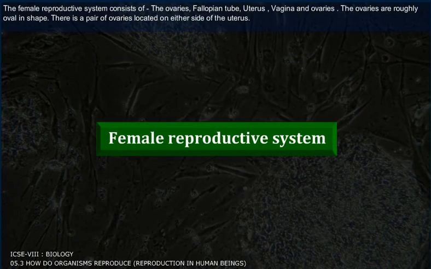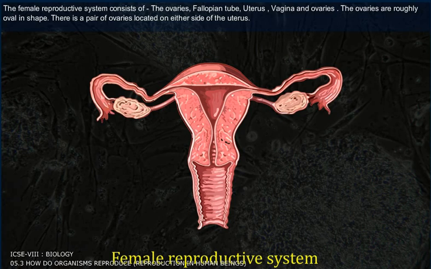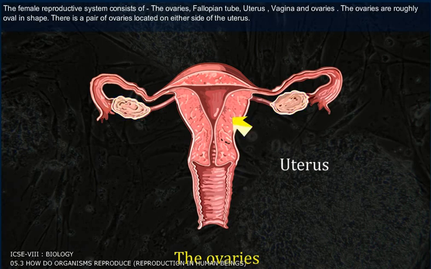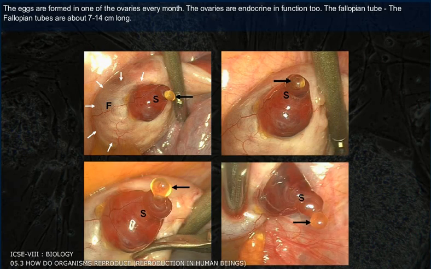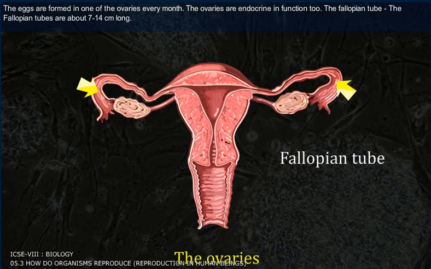The female reproductive system. The female reproductive system consists of the ovaries, fallopian tube, uterus, vagina. The ovaries. The ovaries are roughly oval in shape. There is a pair of ovaries located on either side of the uterus. The eggs are formed in one of the ovaries every month. The ovaries are endocrine in function too.